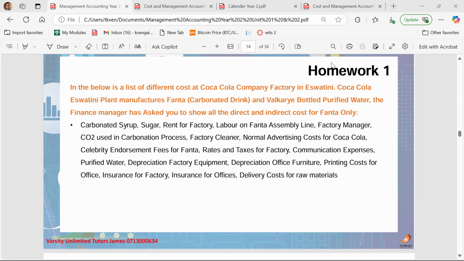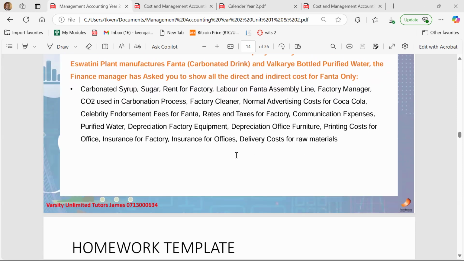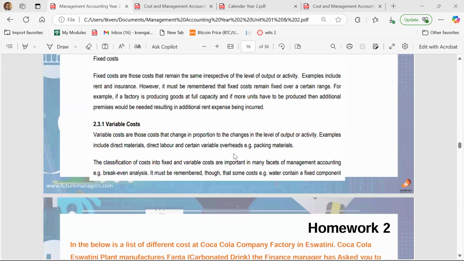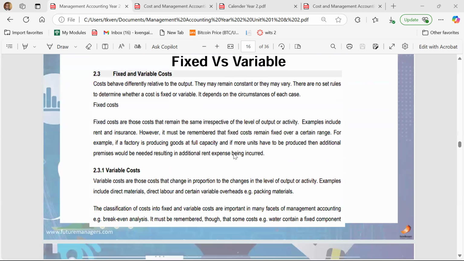in the factory. You can see in my examples, I said they are producing Fanta, they're also producing purified water, they're producing all of these different things. So that's an indirect cost because it's managing all of the factory, including the Fanta, including the water, and all of those different things. All right, so you can go through the rest of the examples there. That's fine. All right, so we have talked about direct versus indirect.